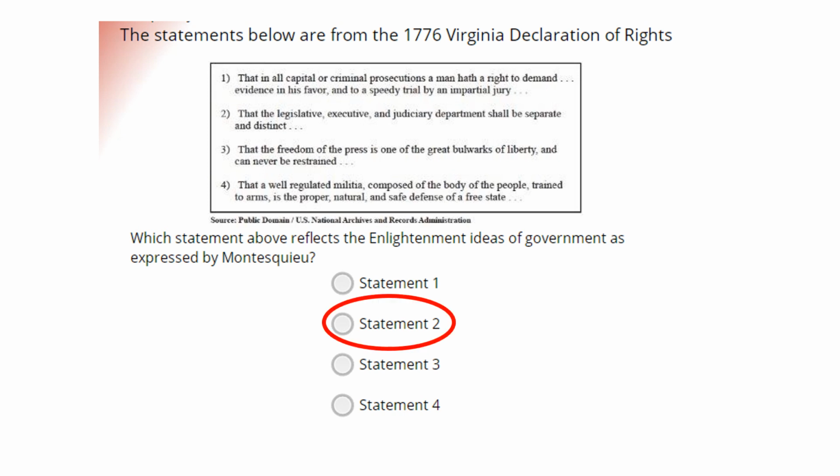The correct answer is statement number 2. If you take a look at statement number 2, you will see that there are very clearly labeled legislative, executive, and judiciary departments shall be separate and distinct. Montesquieu's idea is separation of powers, so he wanted to have 3 separate entities, or multiple entities, divide power amongst themselves.